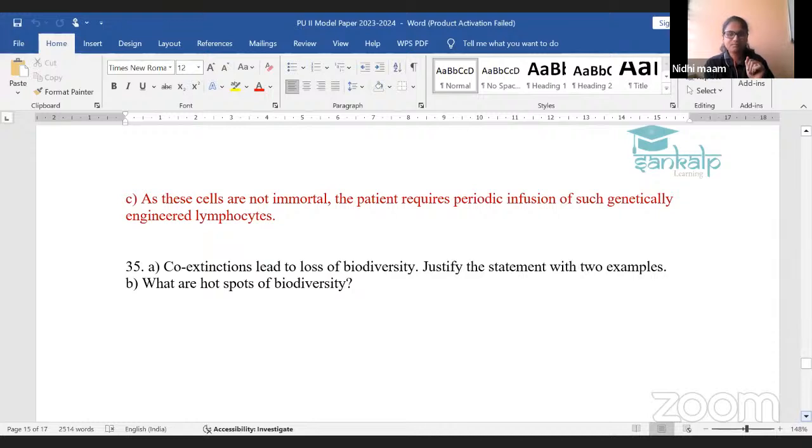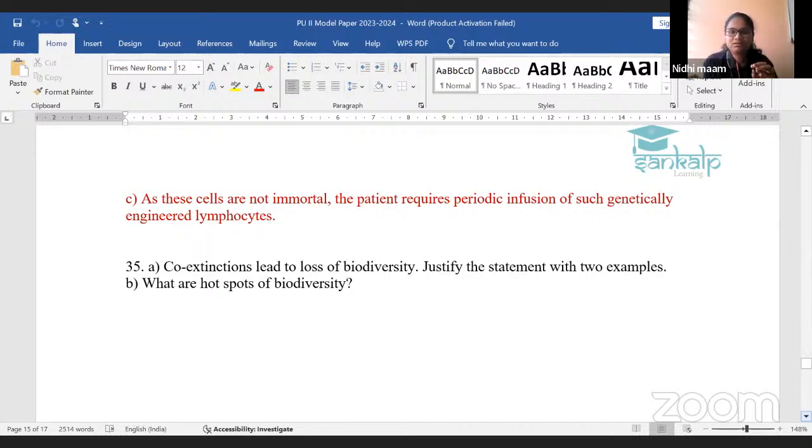Suppose one species becomes extinct, it will cause other species, another organism, to become extinct as well. That is what we call co-extinction. The best example is, let us take a type of fish that became extinct.